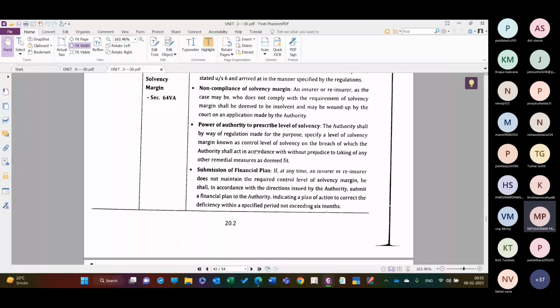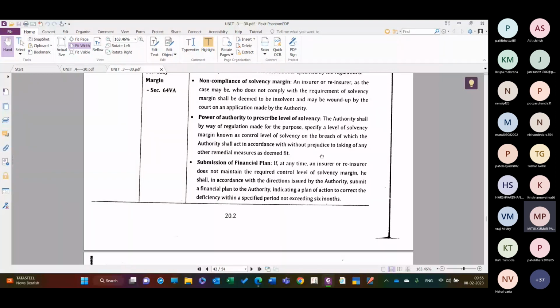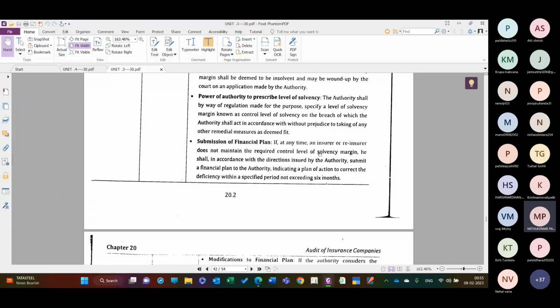So authority shall, by way of regulations made for the purpose, specify the level of solvency margin known as control level of solvency, on the breach of which the authority shall act in accordance with or without prejudice to taking of any other remedial measures as deemed fit. तो उनको जब भी ऐसा लगेगा कि सोल्वेंसी लेवल ऑफ मार्जिन रखा हुआ है उसके अंदर कंप्लायंस नहीं हो रहा तो उनको जो भी एक्शंस लेना होगा वो लेंगे विथ और विदाउट प्रेजुडाइस, है ना, so they can take the suo moto actions to ensure that the insurance companies will maintain the solvency margin.